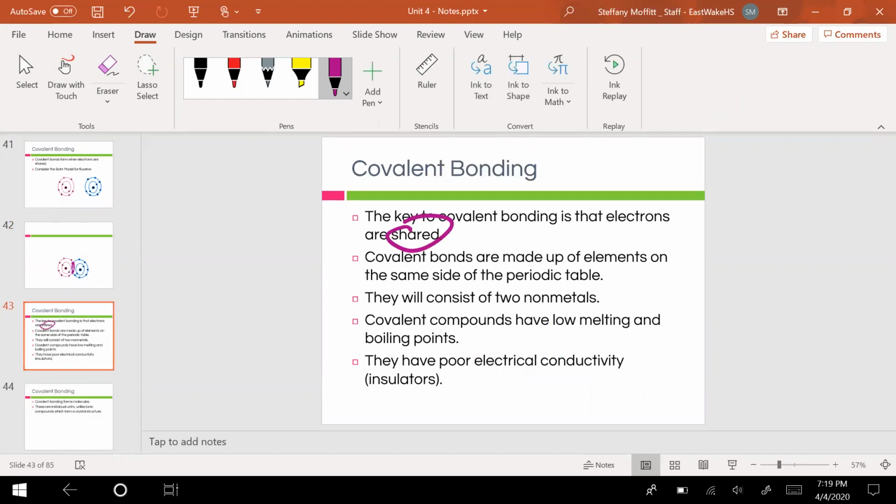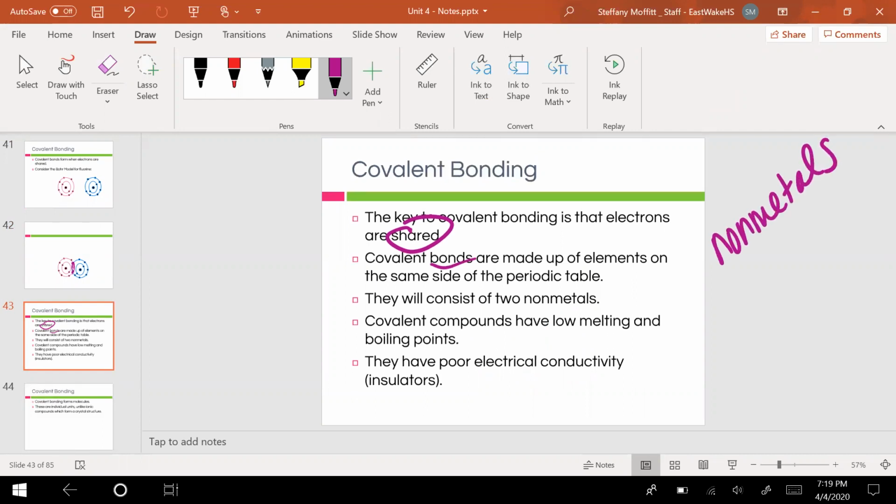These bonds are going to be made up of nonmetals. So it's going to be two nonmetals that are bonding. You can have nitrogen, oxygen, carbon, fluorine, iodine, any of those. These compounds have low melting points and boiling points. They can be very easily torn apart, and they do not conduct electricity very well.